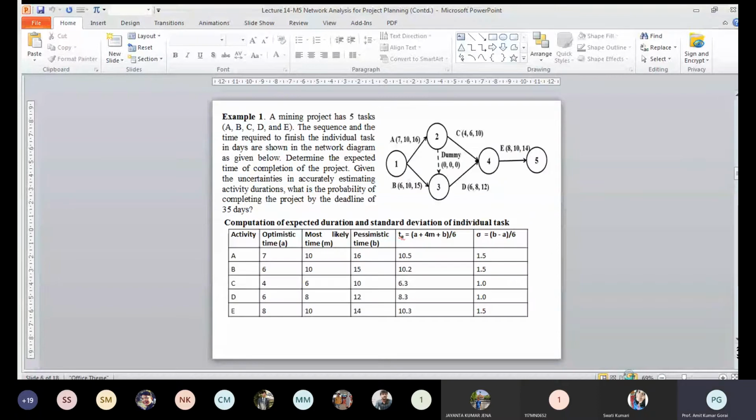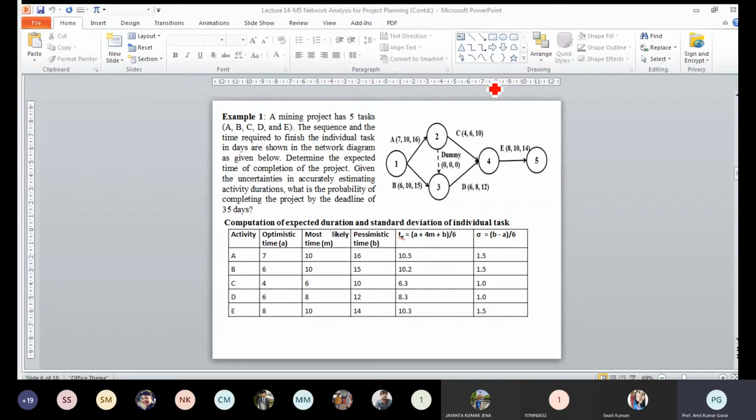We'll take this example. Just see, this is a simple problem. I have taken only 5 activities, represented as A, B, C, D, E. And you can see there are 3 time estimates for each activity. The first one is A, the optimistic time. The second one represents the most likely time. And the third one is the pessimistic time, in the worst condition. So for every task, you have to do a 3-time estimation.